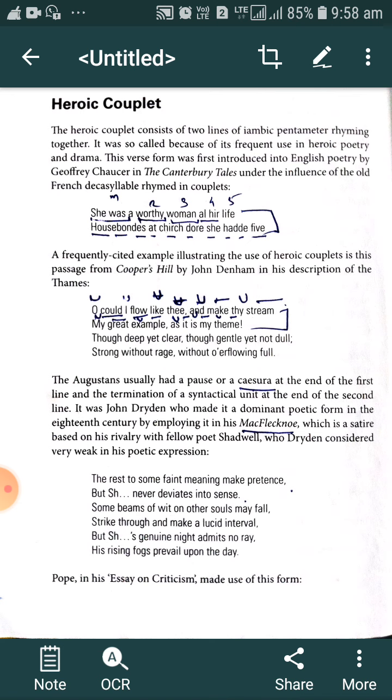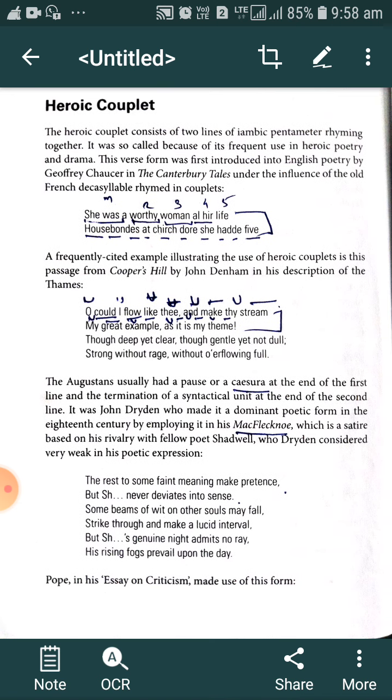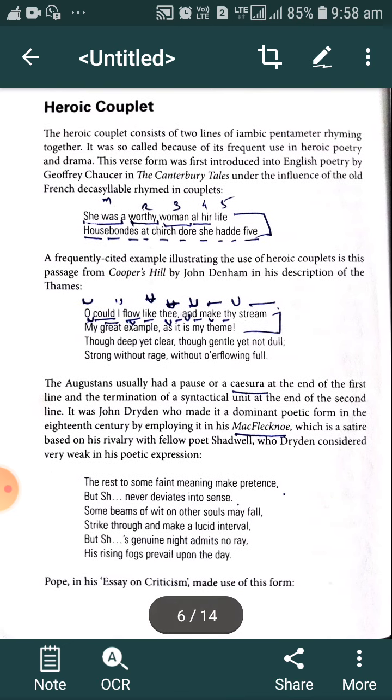Pope, in his Essay on Criticism, made use of this form. Pope is another poet who used this particular form while writing his Essay on Criticism, and he made the maximum use of the heroic couplet there.